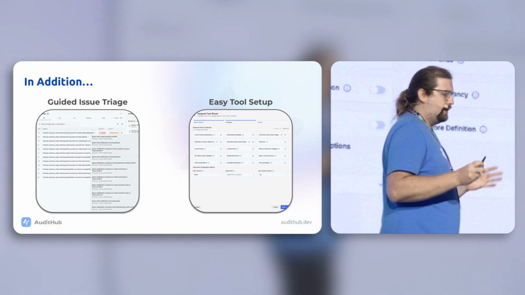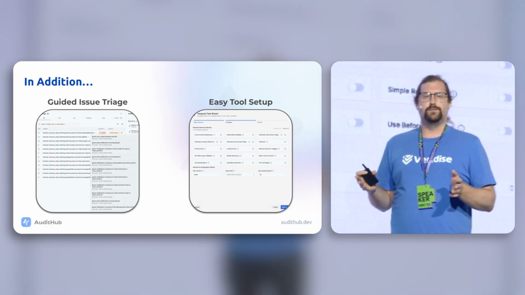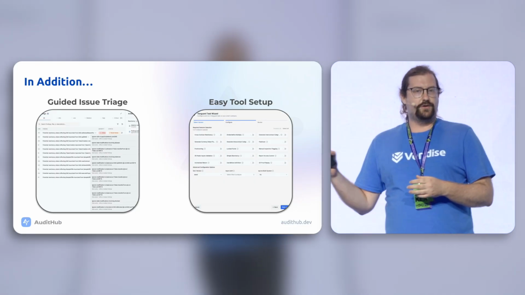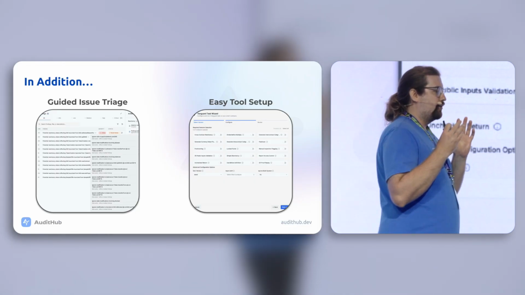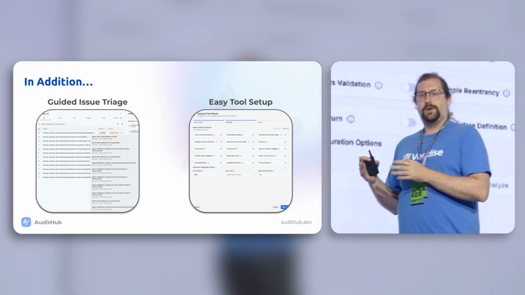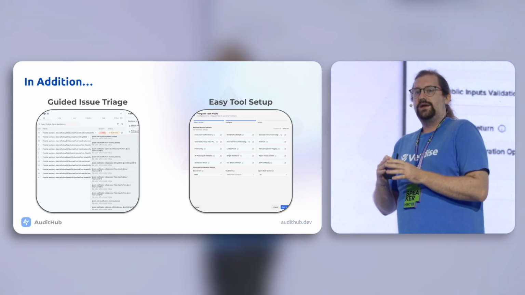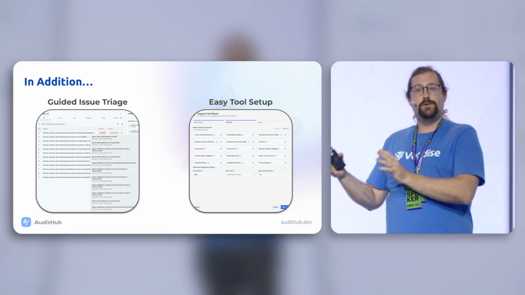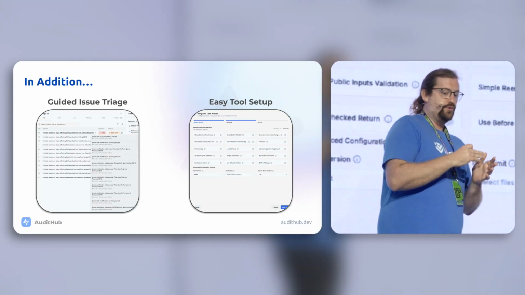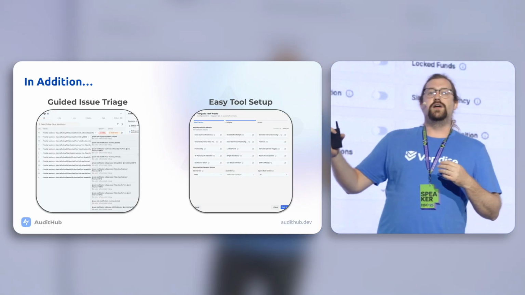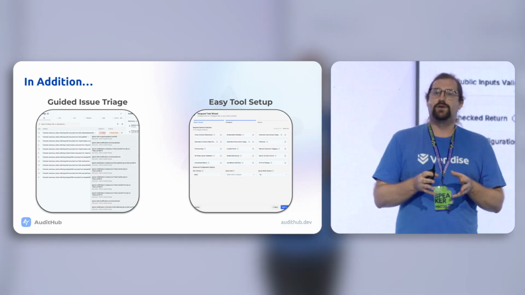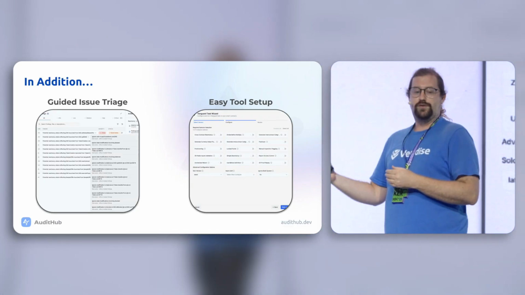In addition to that, we've tried very hard to make all of these tools usable. And so for that reason, we introduced features such as the guided issue triage feature, which basically, in cases where there could be false positives, will allow the user to provide a bit of information about why something is a false positive, and any issue that was raised for a similar reason is eliminated. So this means that rather than having to go through issues one by one, if you provide this additional feedback, like this is not a vulnerability for X reason, then we can now drill down into the actual vulnerability set a lot faster so that you don't have to go through all of those false positives.